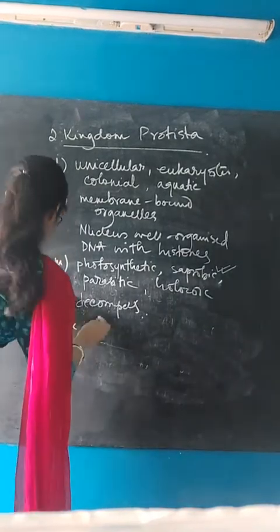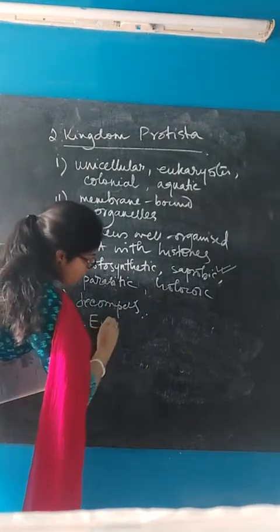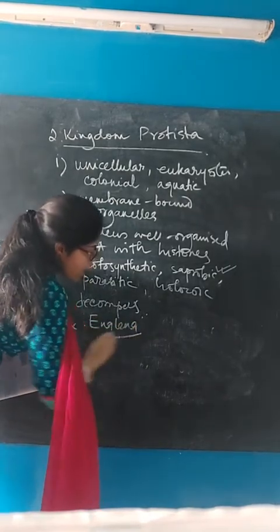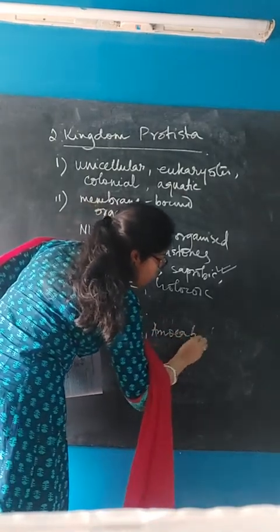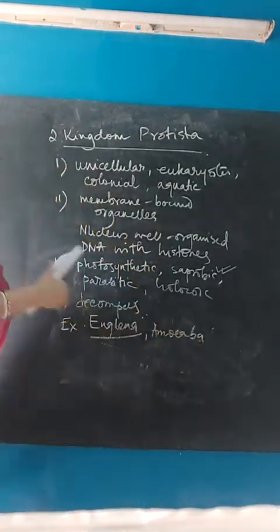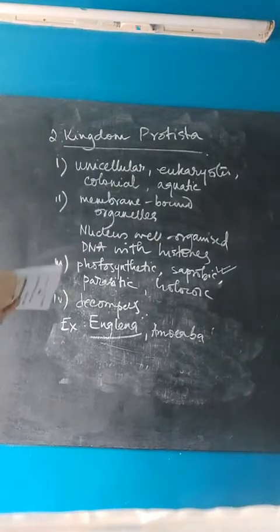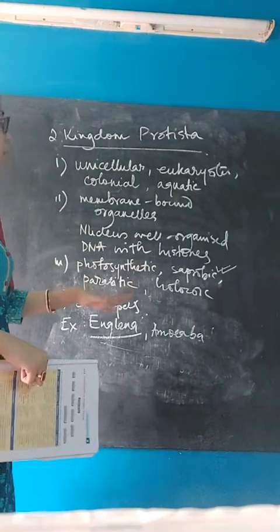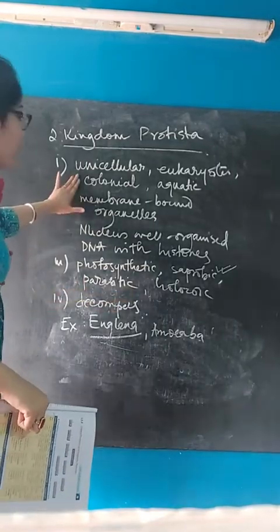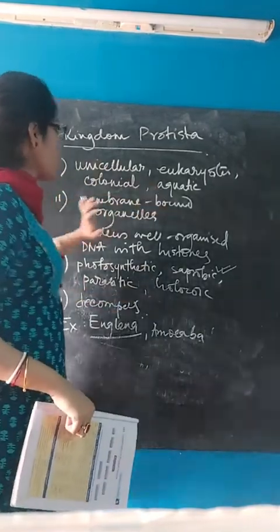Examples include Euglena and amoeba. Euglena is a scientific name, so you will underline it after writing. Amoeba can be used as both a scientific name and a common name, so you may or may not underline. So Euglena and amoeba are unicellular eukaryotic organisms that form a colony and live together. They are mainly aquatic.